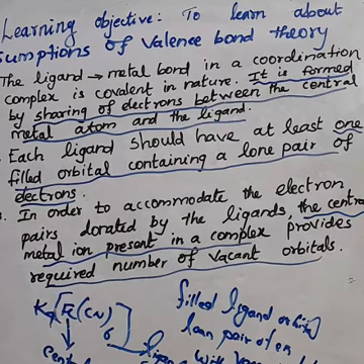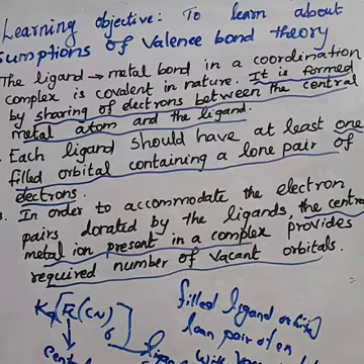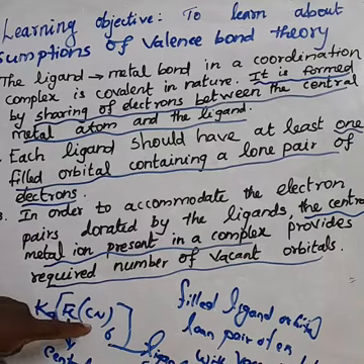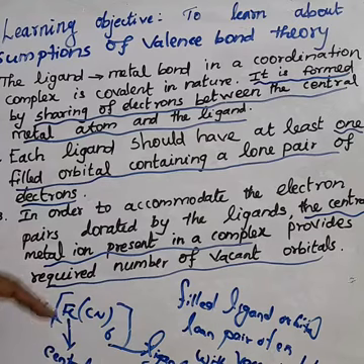Can you tell the first assumption? It is formed by the sharing of electrons. Sharing of electrons between where? Between the central metal atom and the ligand. This is the first point.